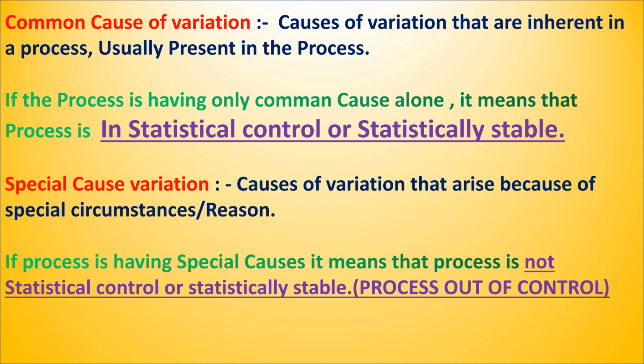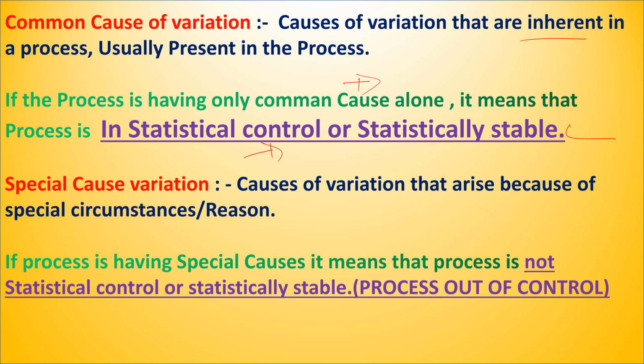Let us understand the common cause of variation first. Cause of variation that are inherent or inbuilt in the process is called as common cause of variation. If your process is having common cause of variation, it means that your process is stable and under statistical control.